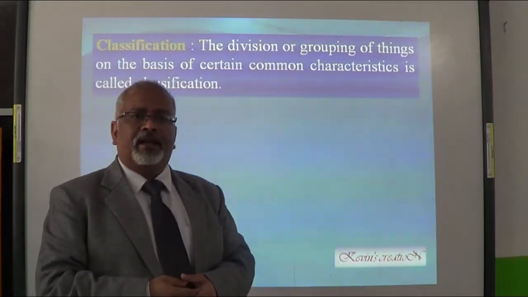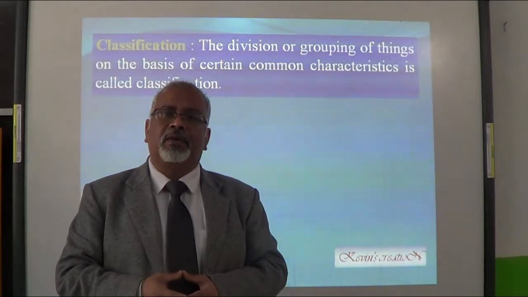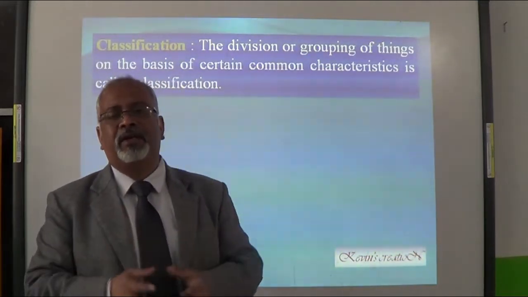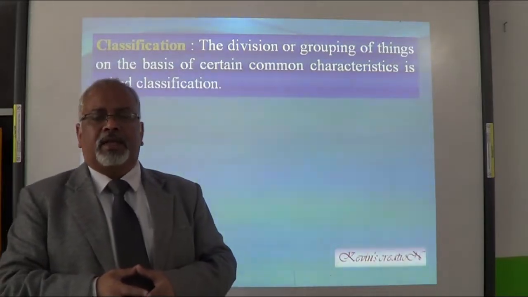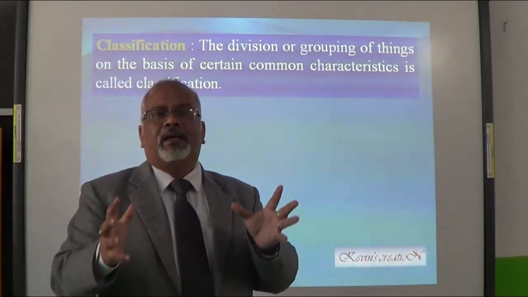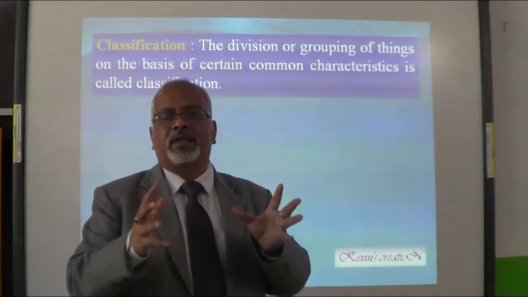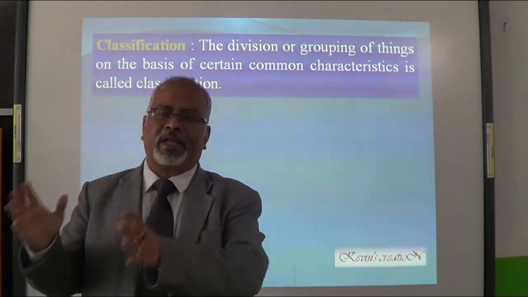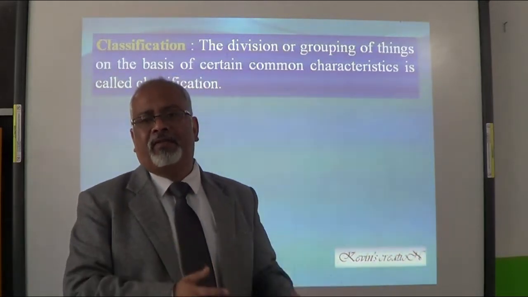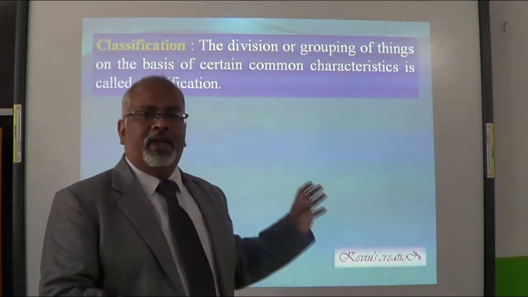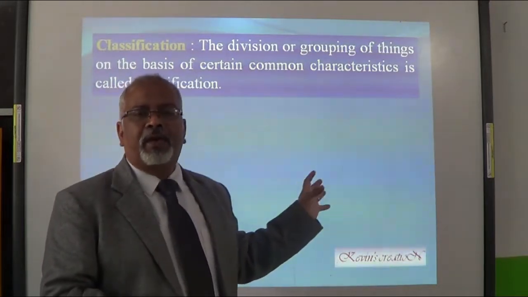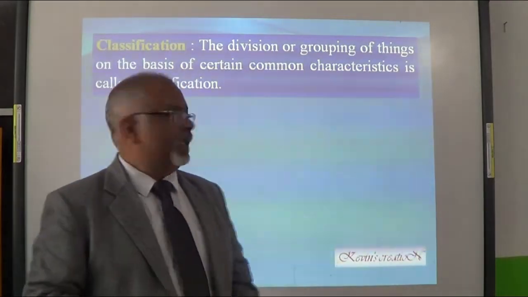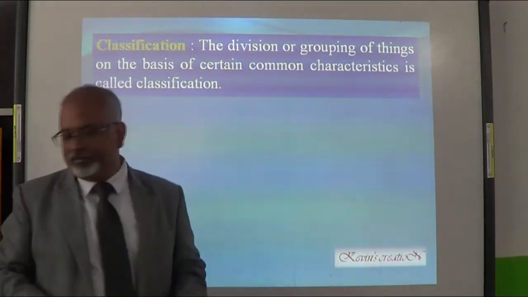In the same way, in living organisms also, we keep them in categories, in groups. Like in the shops, all the soaps, shampoos and washing soaps are kept in one place, all the health drinks in another place, some stationery items in one place. Here also, when we see some common characters in organisms, we group them together and give them some name. So that is classification.